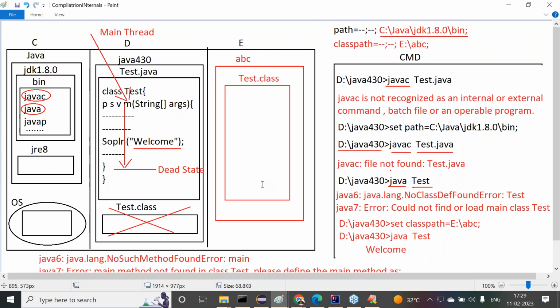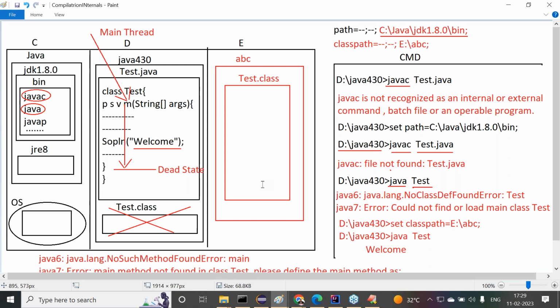We compiled our program. The Main class .class file is available at the D:/Java430 location. That is the compilation process that we completed. Next, we want to execute the program. To execute the program, what do we have to do?